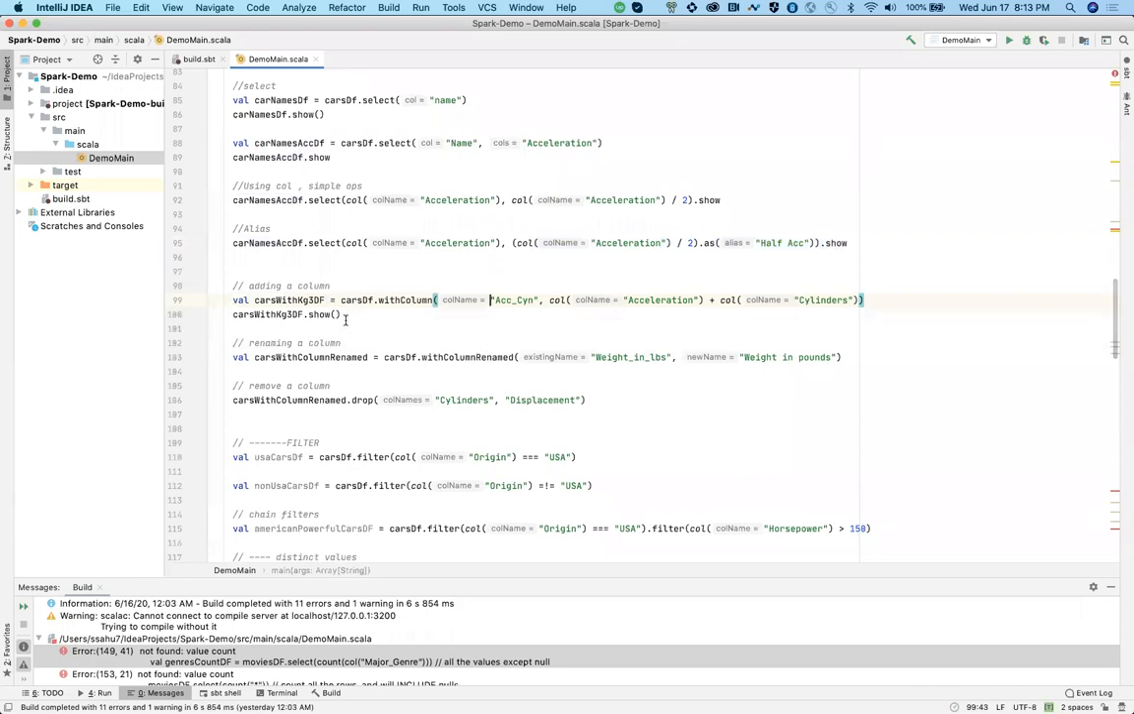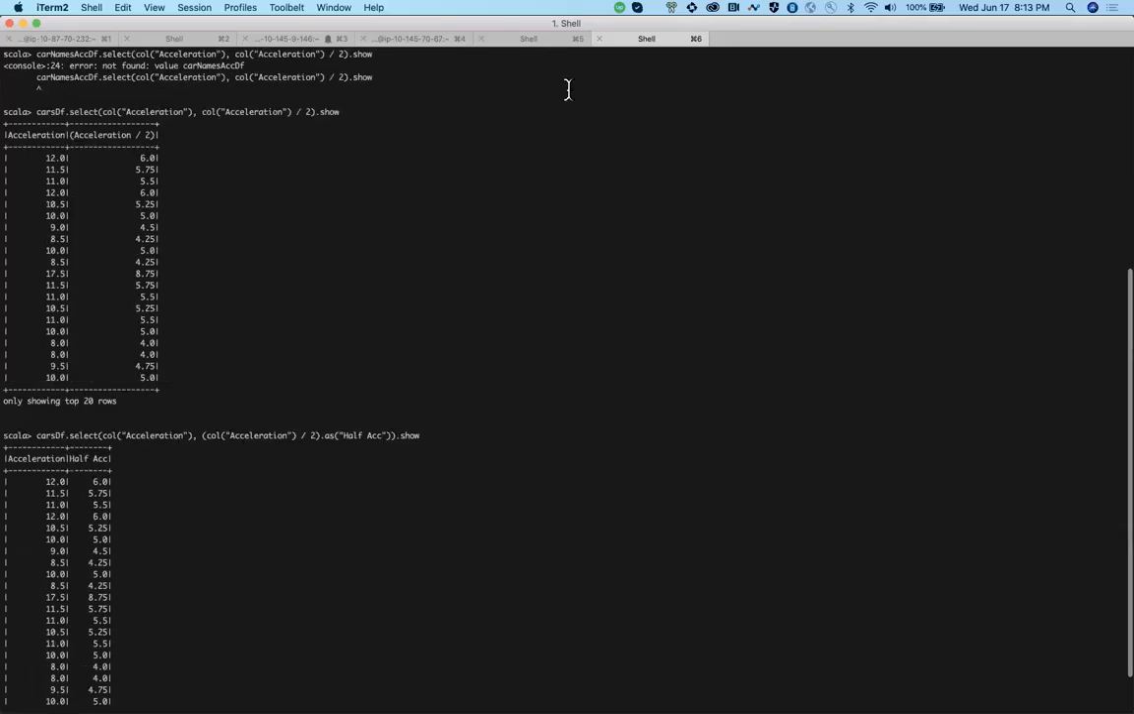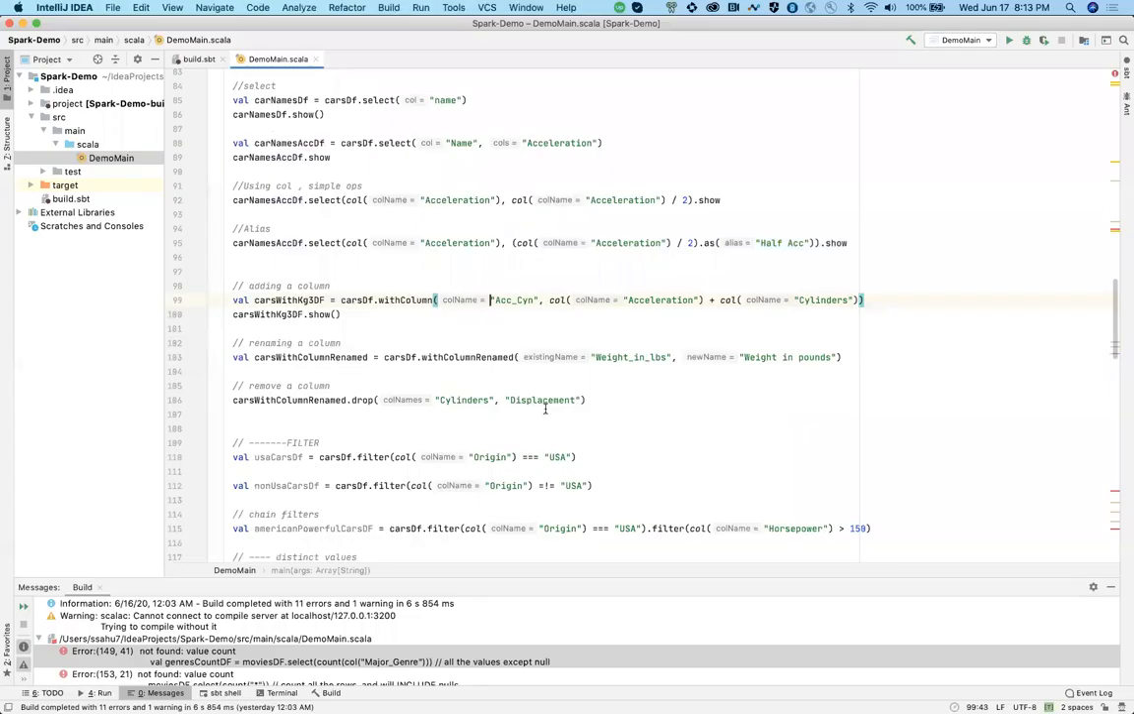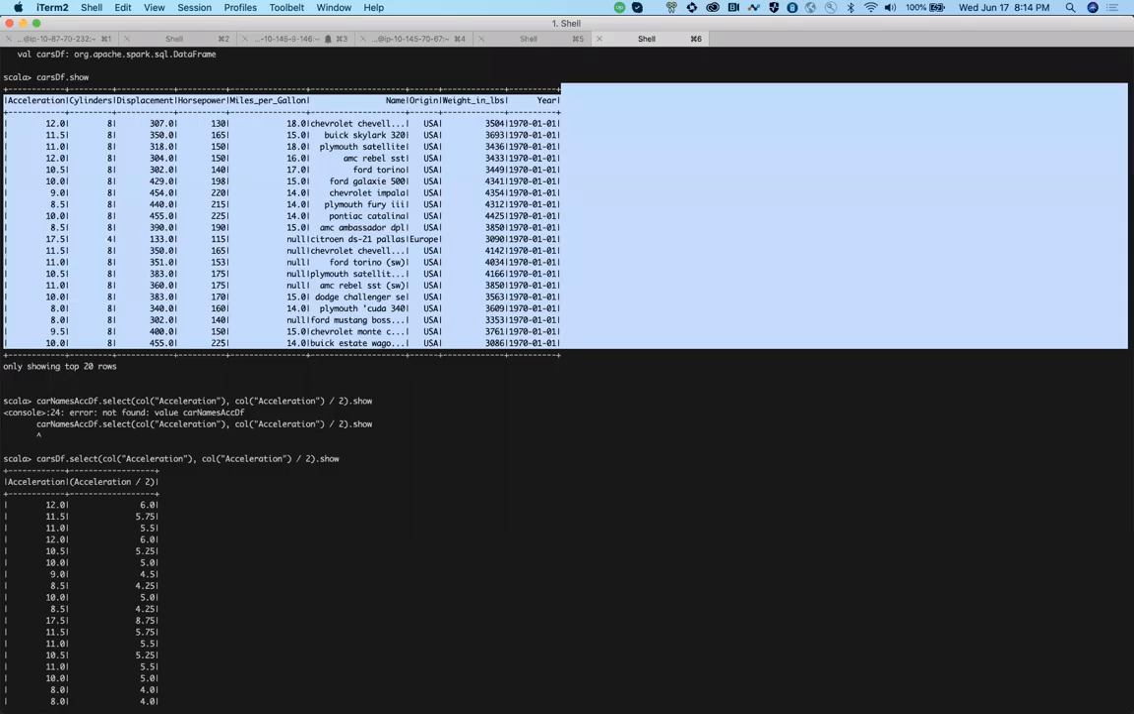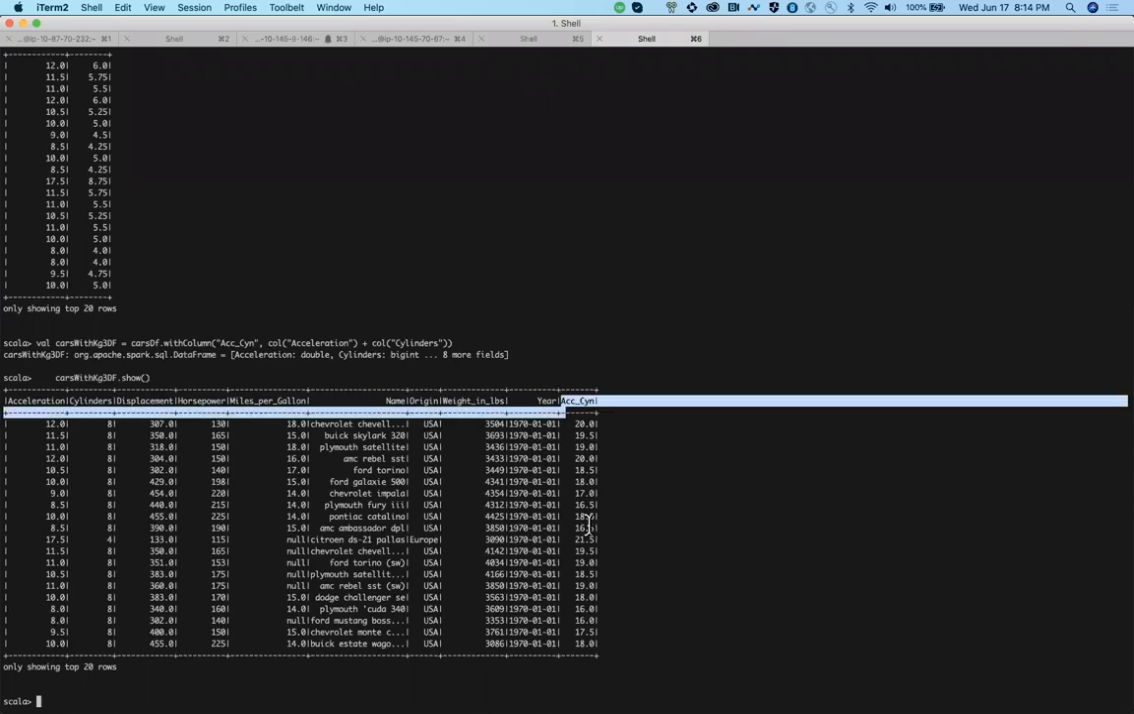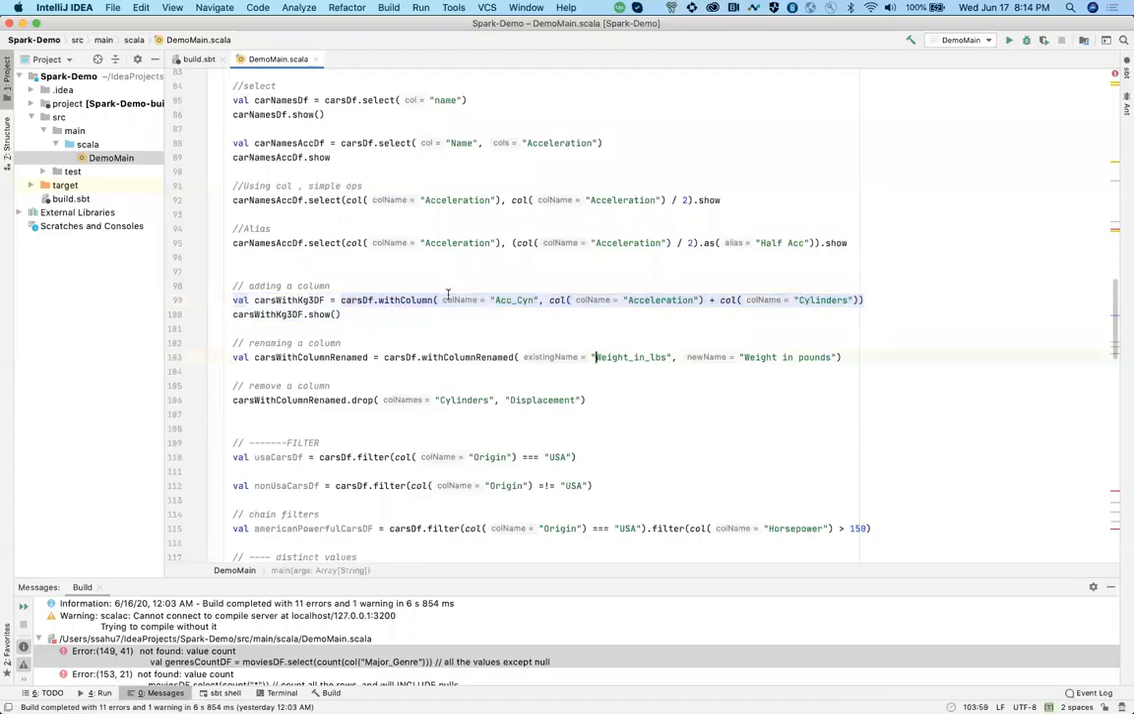Cool. So next is adding a column. Let's say we have 10 columns in our data frame and we want to add a new one with some value. Maybe it can be just the same value, or maybe we want to add 2 columns together and add that extra column over here. So withColumn will help you add an extra column with whatever value you want. The syntax is the name of the column and the value you want to put in that.